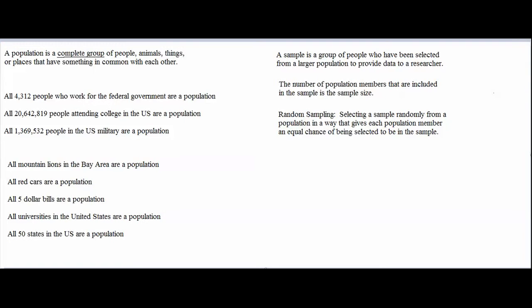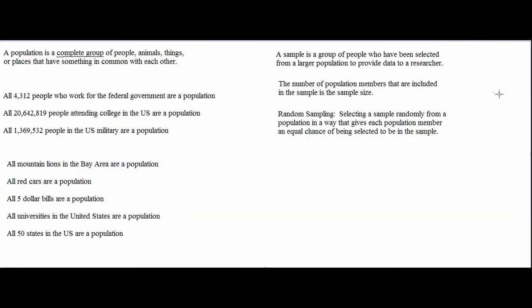Random sampling is supposed to give each population member an equal chance of being selected to be in the sample. The only way to give each population member an equal chance of being selected is to have a complete list of population members and to have a complete list of their contact information. The list of all population members that a researcher needs to have in order to select a random sample from a population actually has a name. It's called a sampling frame. A sampling frame is a list of all members of a population. A sampling frame also has to include the contact information of each member of the population.